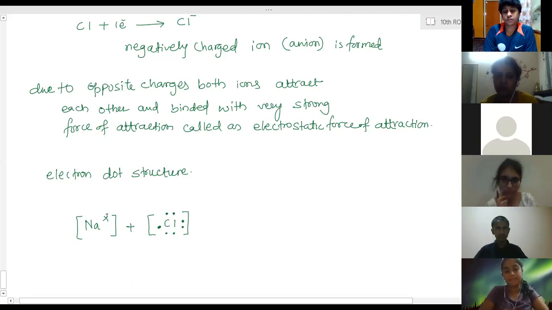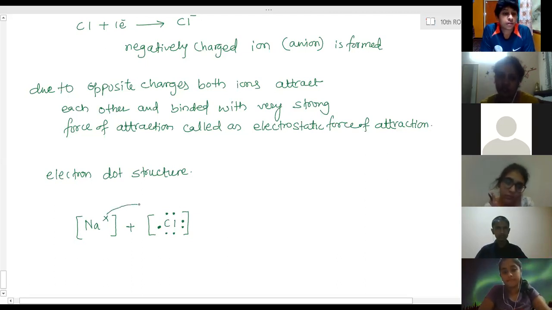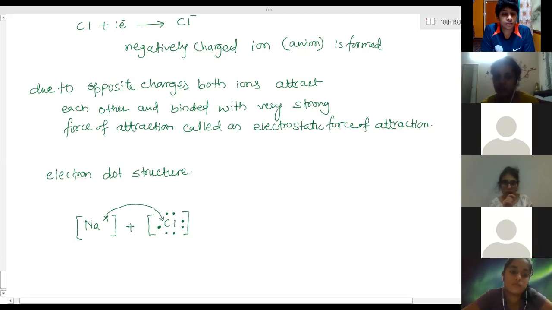Okay. So this sodium will lose an electron, and that is gained by chlorine. So this electron will come in this position. Now no electrons are left in the last shell of sodium, so no electron is shown, but it will now carry a positive charge.